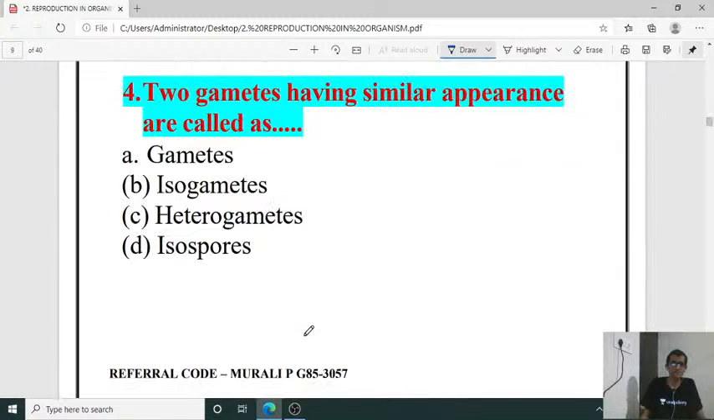Next question number 4. Two gametes having similar appearance are called what? Two gametes with similar appearance are called as what?